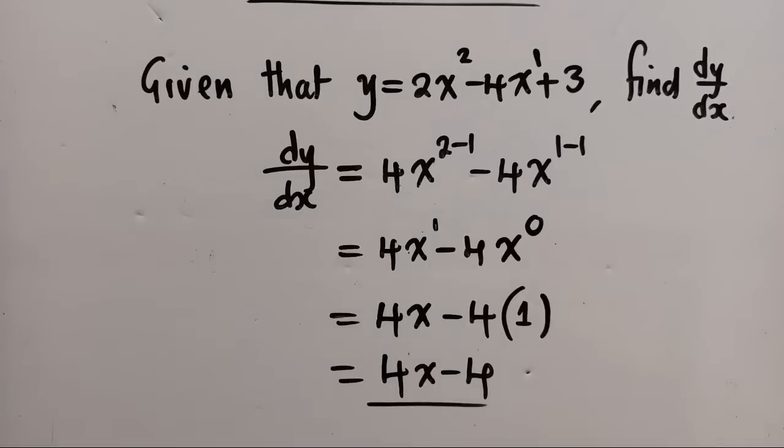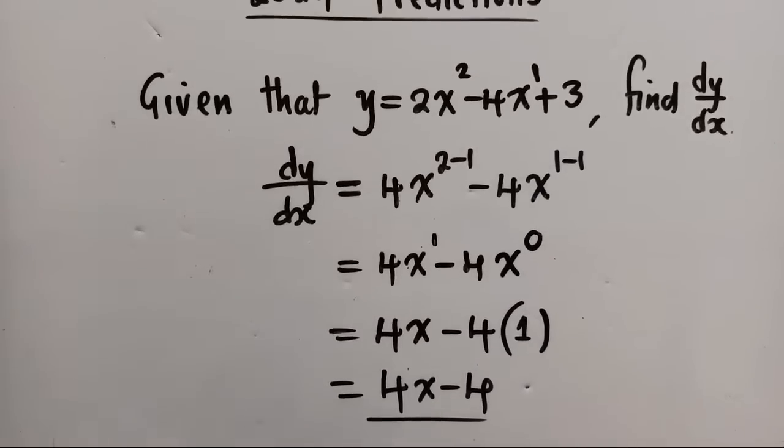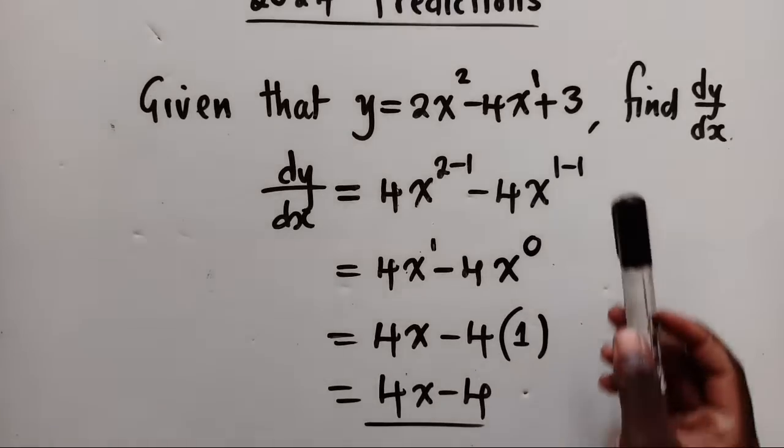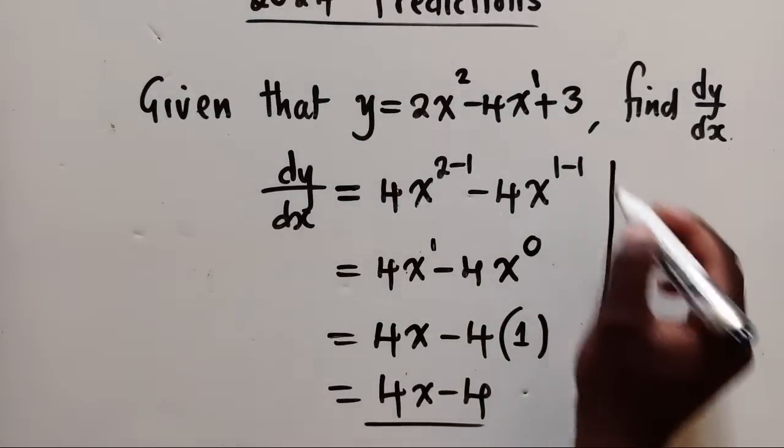Where is 3? Okay, so one more thing, I forgot to mention this. When finding the derivative of any constant, it's 0. So you see we've got a 3. Let me just show you on 3.